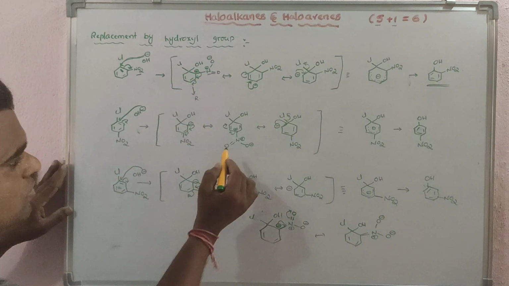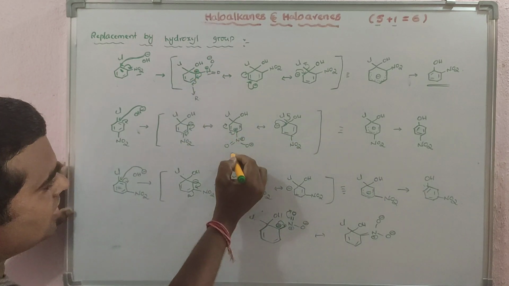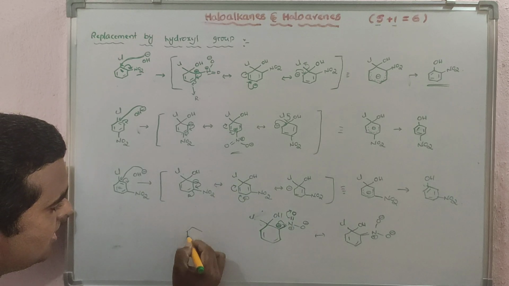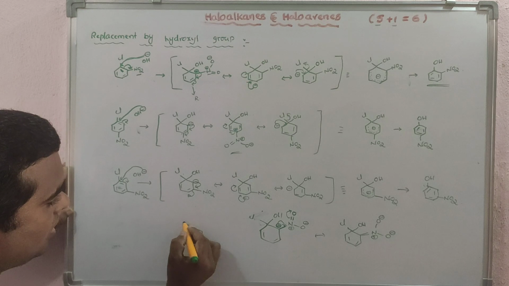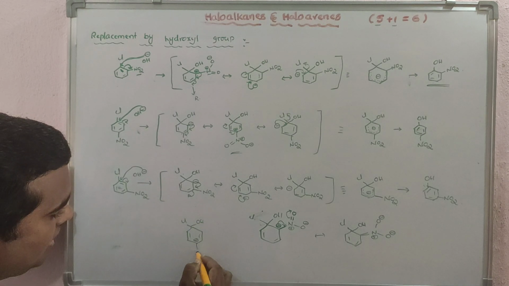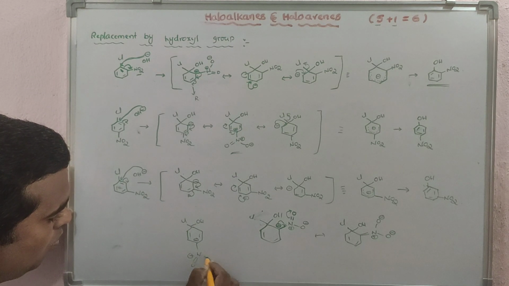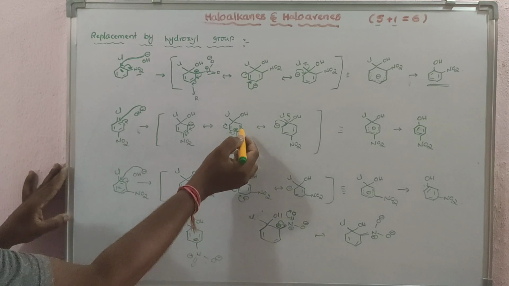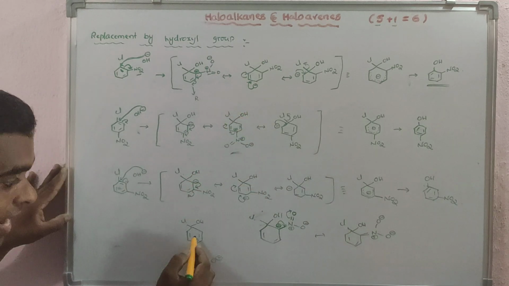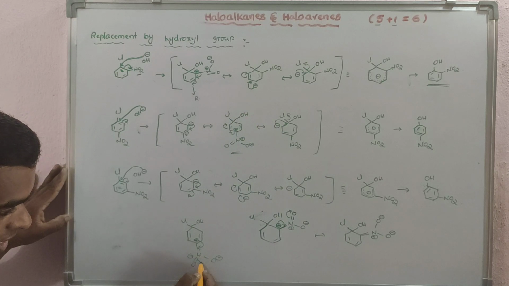Same case if you see this one. Third one, this is the second structure. Here there will be a negative charge, and here chlorine and OH, and here also N plus, double bond O, and O minus. This negative charge is stabilized by the resonance, and also it will be stabilized by the NO2 group.